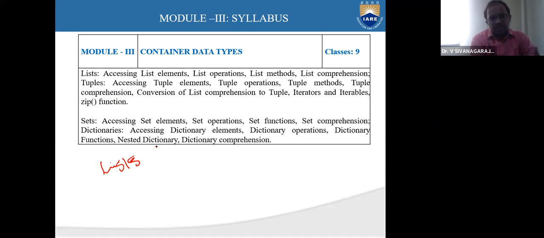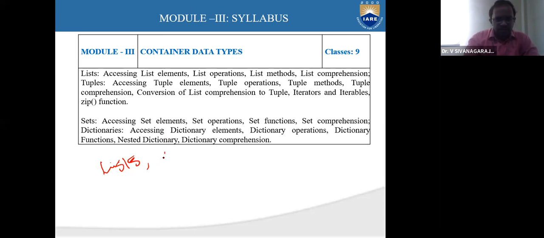Among all these existing data types, the list and sets are known as container data types because they contain some elements. What is meant by a container? Can anybody answer?